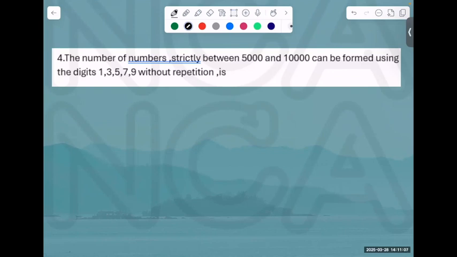Tell me. You tell me. I don't know the answer. You don't have to see a number. 5,000 to 10,000, and certain digits are given to me. It's like cracking a code. Don't take it as mathematics, like cracking a code. How many numbers can I form to crack this code between these digits, without repetition? First, it has to be a 4-digit number. Think. I'm giving you 2 minutes. Think about it.